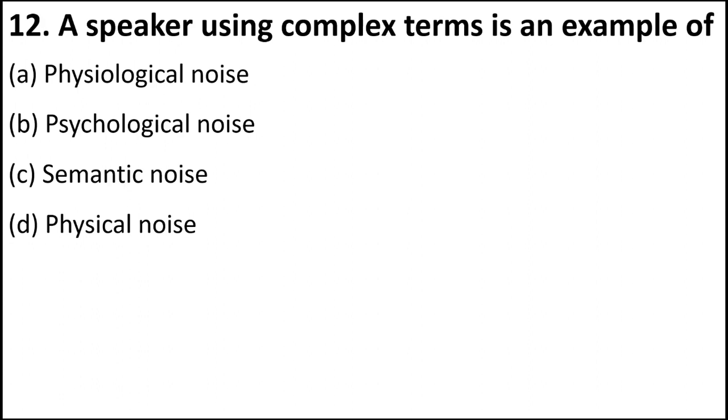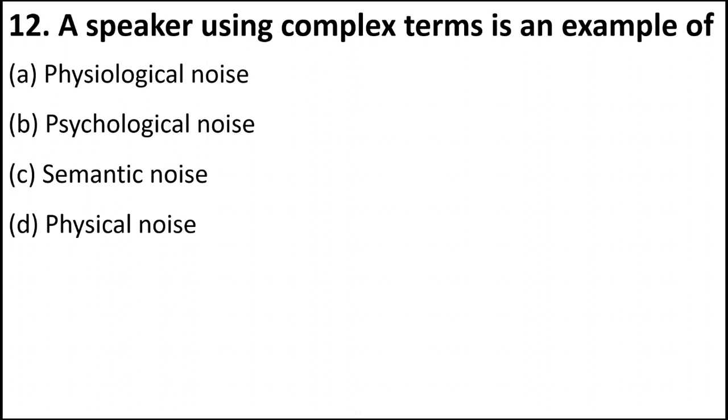A speaker using complex terms is an example of physiological noise, psychological noise, semantic noise, or physical noise. So these are the different barriers of communication. Physiological noise is like if somebody is having a headache or stomach ache or they are hungry, that is physiological. Psychological means if they are shy or if they are introvert. Physical noise is like if there is some background disturbance in the class, in the area where the speech is going on.